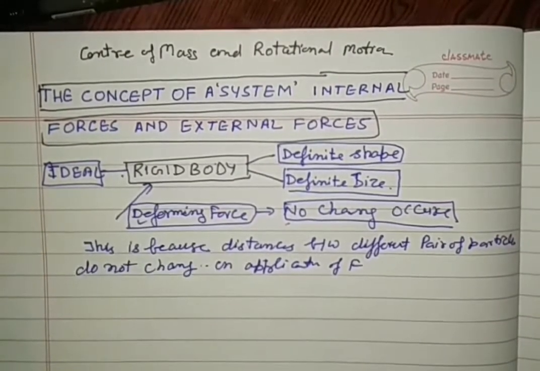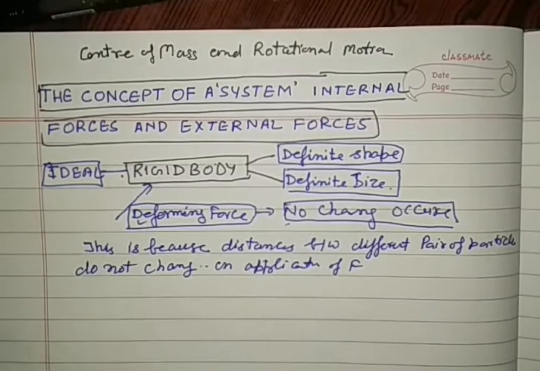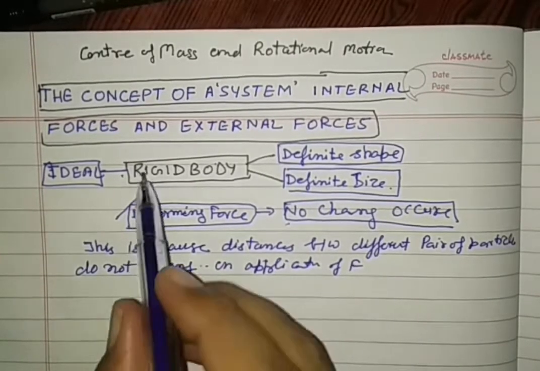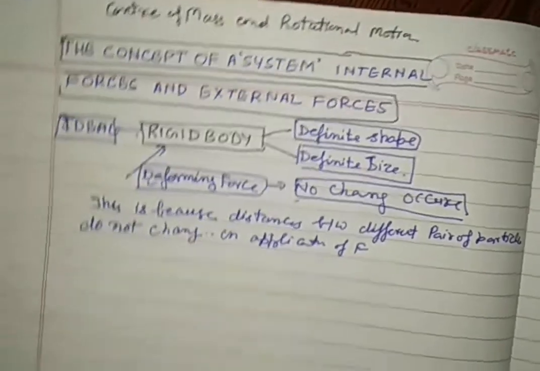That is why it is called ideal. If a change occurs in that, it is not ideal. So that body is said to be a rigid body.